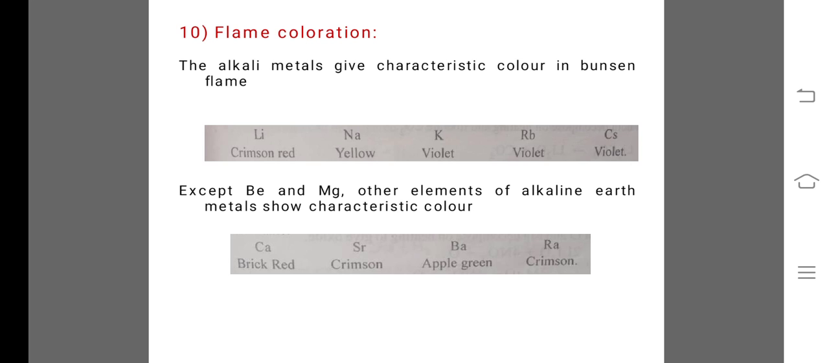Except beryllium and magnesium, other elements of alkaline earth metals show characteristic color. Beryllium and magnesium do not show any color. Calcium shows brick red, strontium crimson, barium apple green, and radium crimson color.